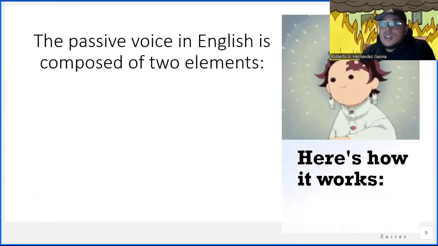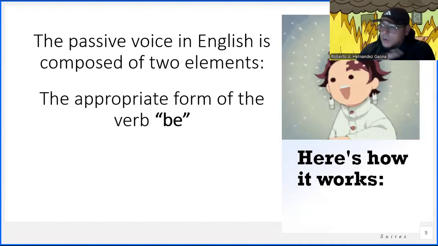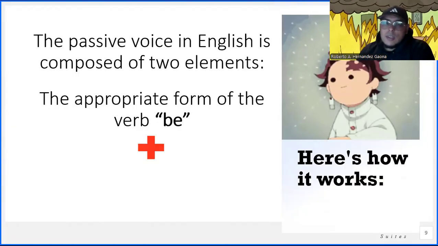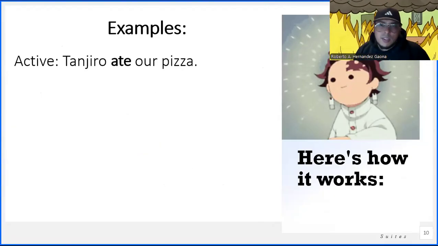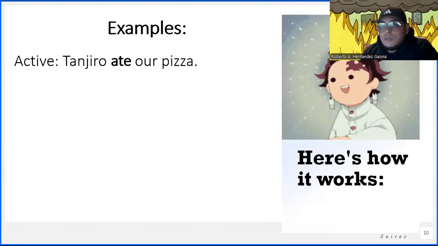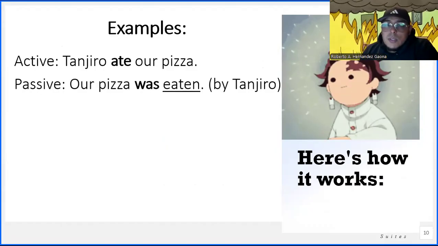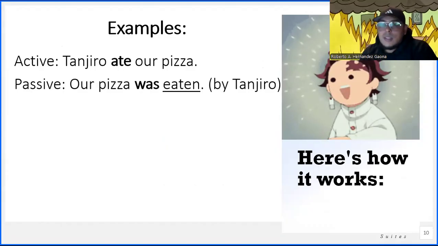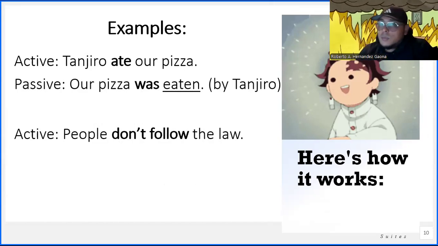All right, let's move on to how it works. First, we establish a little bit of a structure here. We're going to need the verb to be conjugated in whatever appropriate form it needs to be in. And then we're going to need the verb in past participle. Okay, so these two things. Now, let's see an active sentence first. We have our example here, "Tanjiro ate our pizza." From this sentence, if we wanted to change it into passive, it would look something like this: "Our pizza was eaten (by Tanjiro)." "By Tanjiro" is in parentheses because it is optional. You do not necessarily need it there. It is optional.